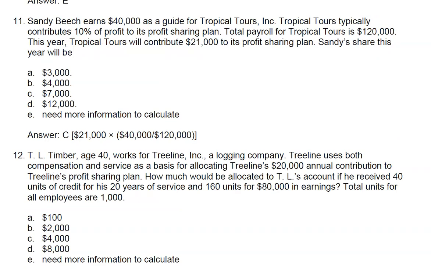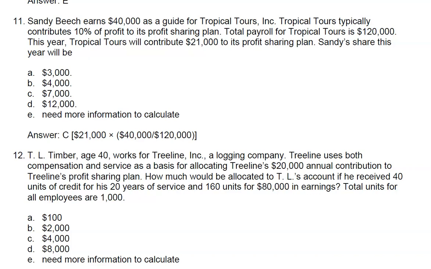Question 12. Read the question and select the best answer, and pause the recording now. So in this question, we're using the number of units based on annual compensation and based on years of service.